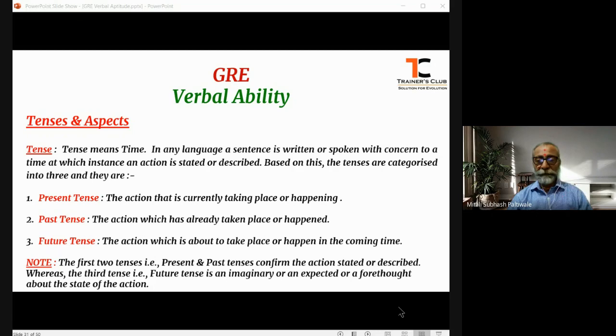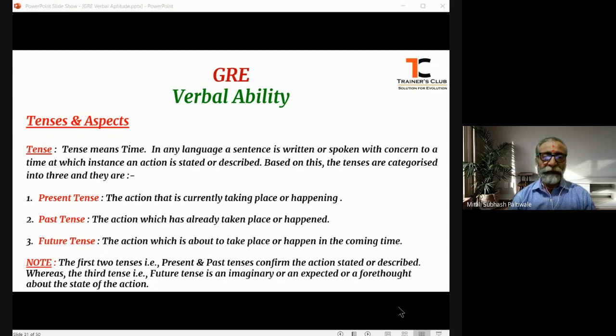Yes, my dear friends, as all of us know, tense in English means time, right? You might recollect a saying I had expressed in a couple of sessions before this: one word, many meanings, and one meaning, many words.